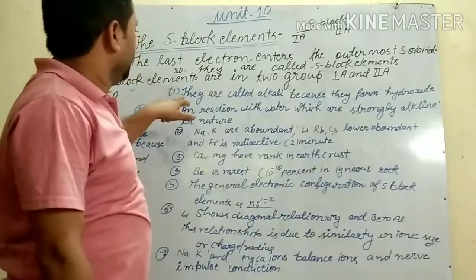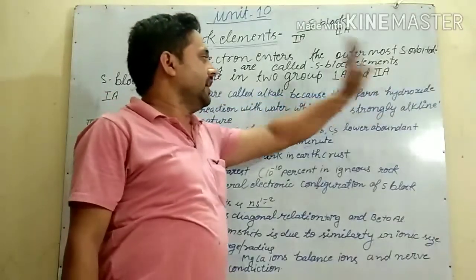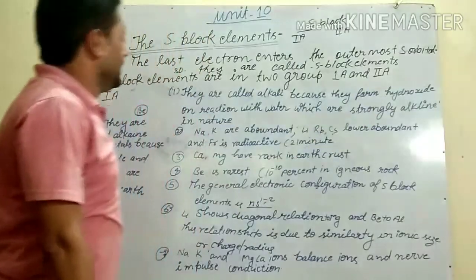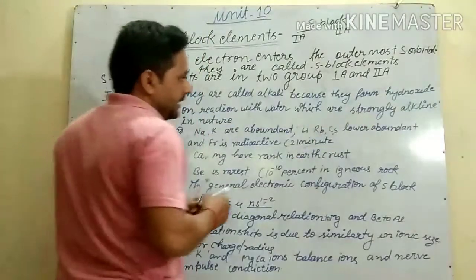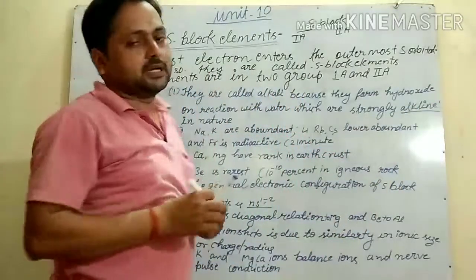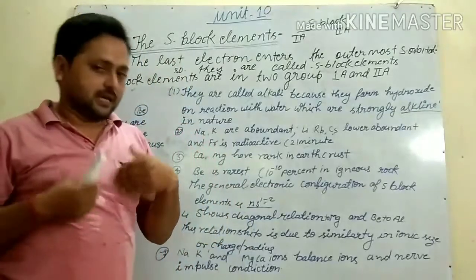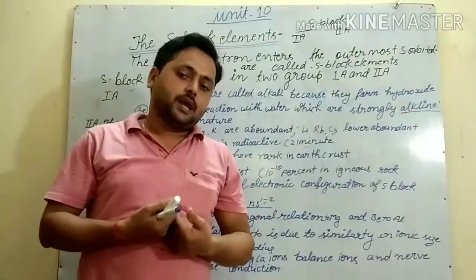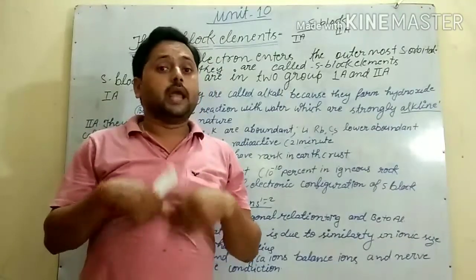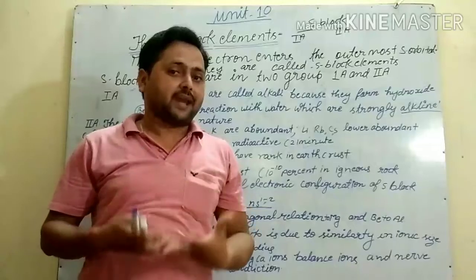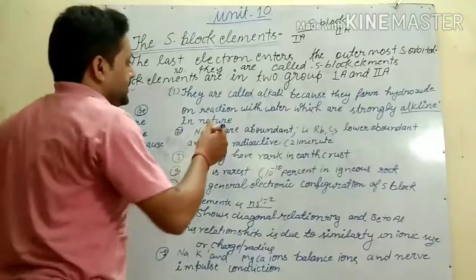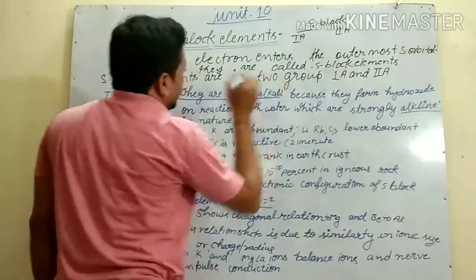They are called alkali because they form hydroxide on reaction with water, which is strongly alkaline in nature. Why are they known as alkali metals? When alkali metals react with water, they form hydroxide, which is strongly alkaline in nature. So they are called alkali metals.